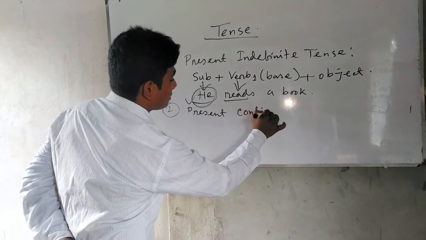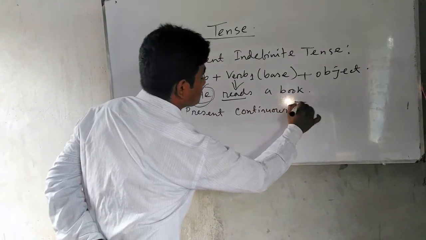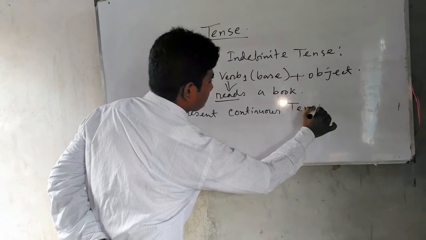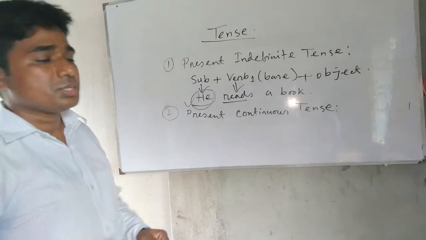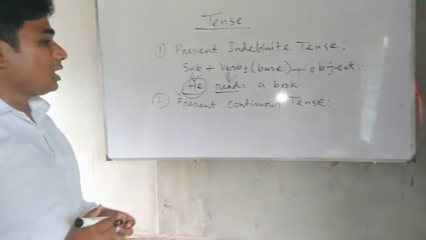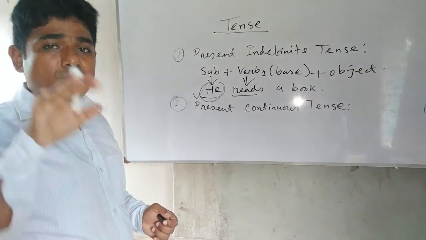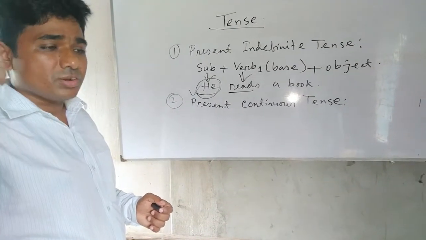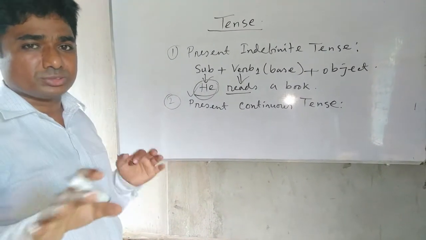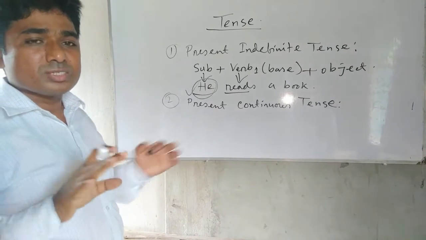And the second one is present continuous tense. Present continuous tense denotes the continuous action of present time. It refers to continuous action. It runs continuously.